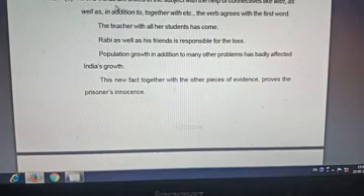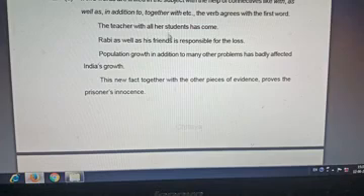If two words are linked in the subject by connectives like with, as well as, in addition to, together with, the verb agrees with the first word. Look at this sentence: The teacher with all her students. If we see students, our verb agreement is have. Have is plural, has is singular.